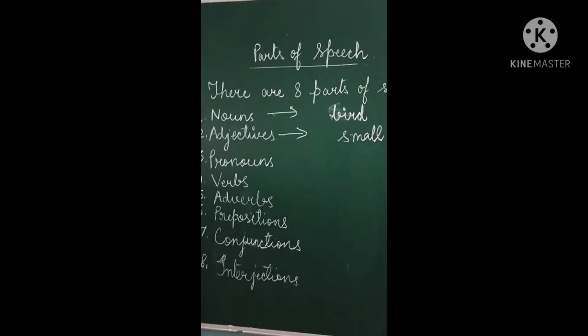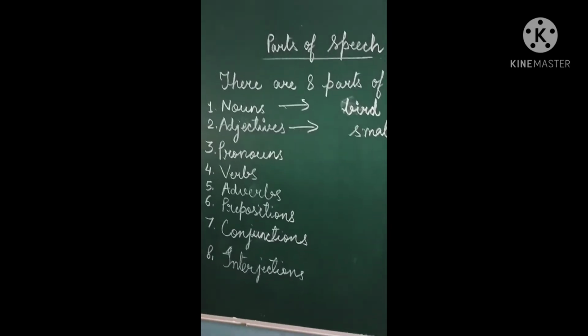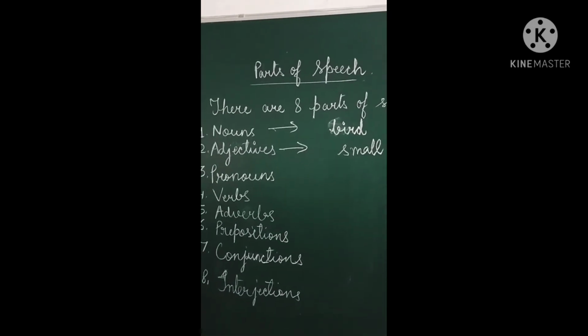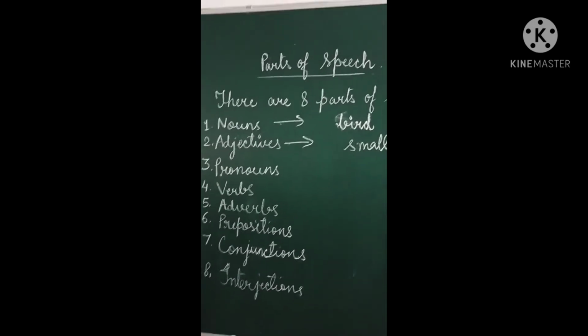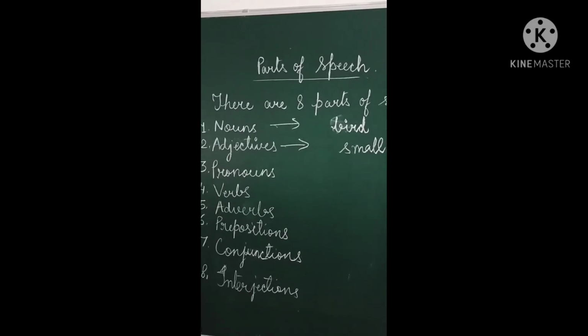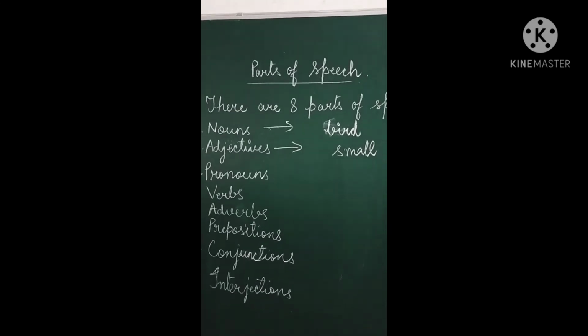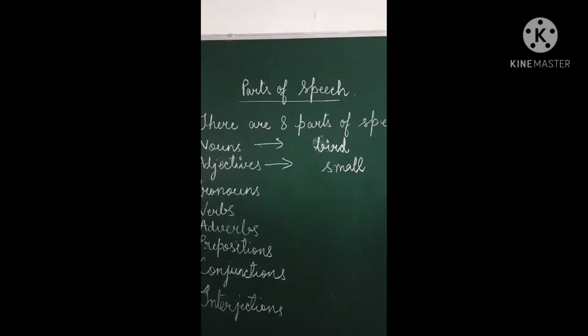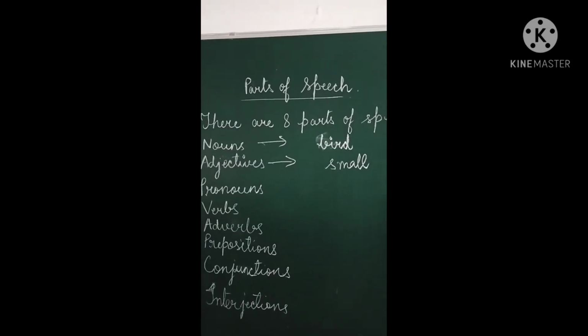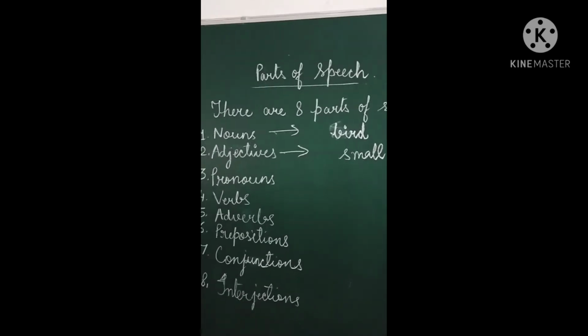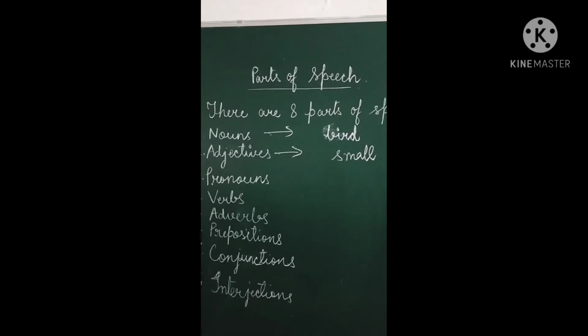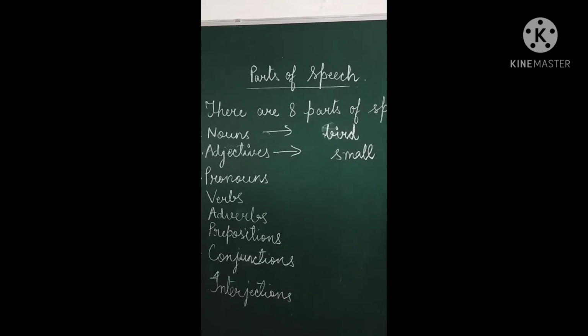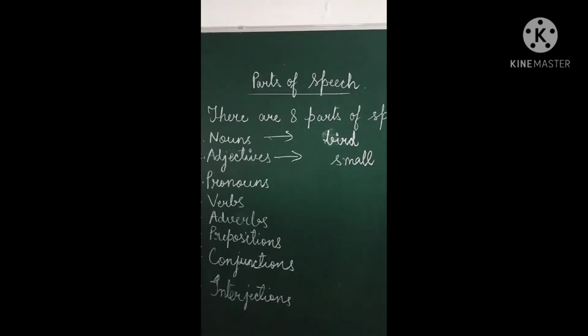Adjectives वो होते हैं जो nouns को describe करते हैं. So what कैसा bird? What kind of bird? Small bird. So these are adjectives. Adjectives are describing words. Nouns are naming words. Nouns किसी चीज़ के name को कहते हैं. Nouns are naming words. And adjectives describe something. So adjectives are describing word.